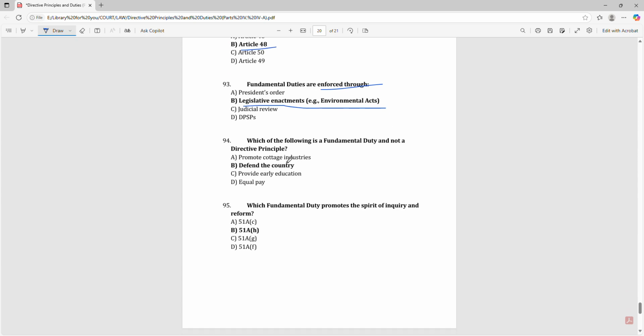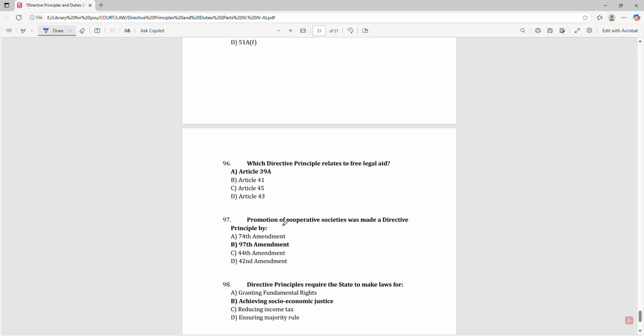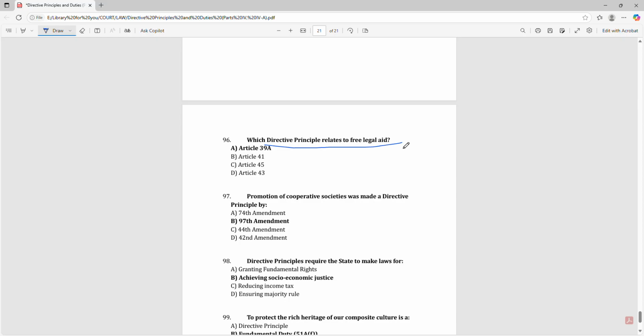Fundamental duties are enforced through legislative enactments, such as the Environment Act. Which fundamental duty promotes the spirit of inquiry and reform? 51A(h). Which directive principle relates to free legal aid? Article 39A.